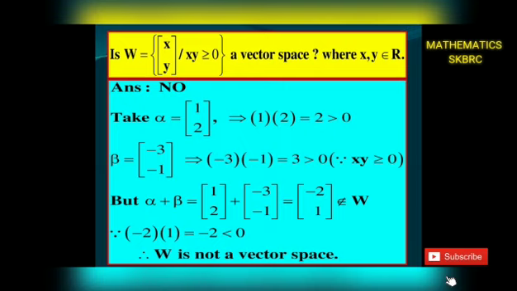Their sum alpha plus beta is equal to (1, 2) plus (-3, -1), equal to (-2, 1), which does not belong to W. Here, -2 into 1 is equal to -2, which is less than 0. That is, xy is less than 0. Therefore, alpha plus beta does not belong to W. Therefore, alpha and beta belonging to W gives alpha plus beta does not belong to W. The closure property failed in this case. Therefore, W is not a vector space.